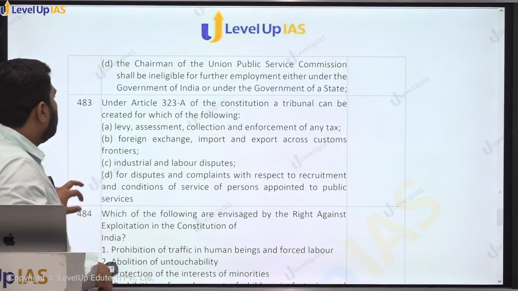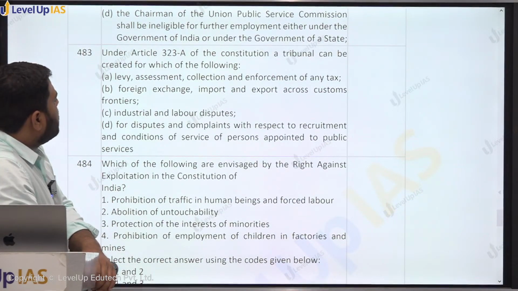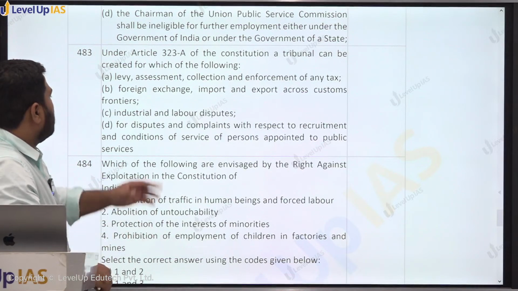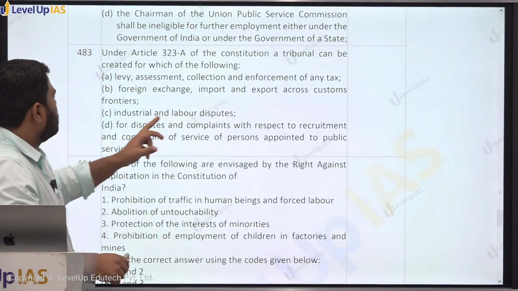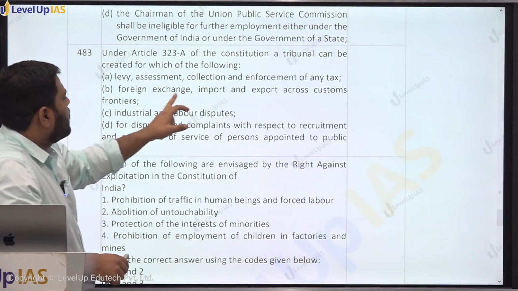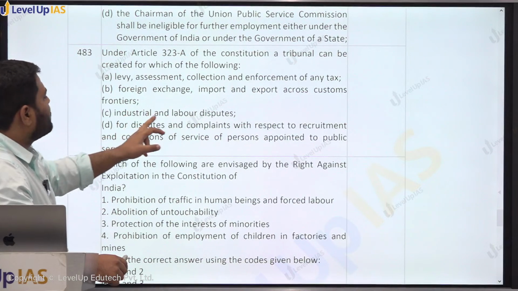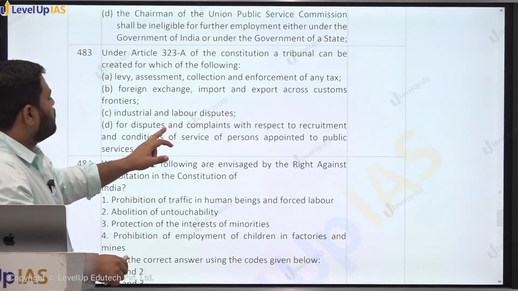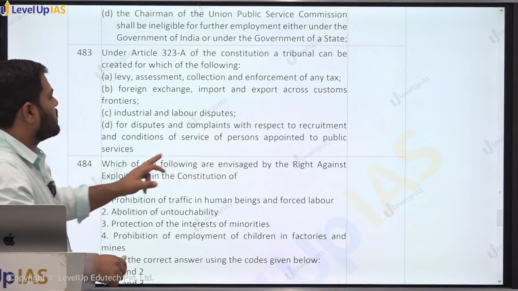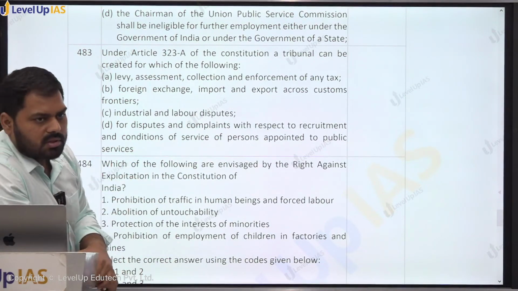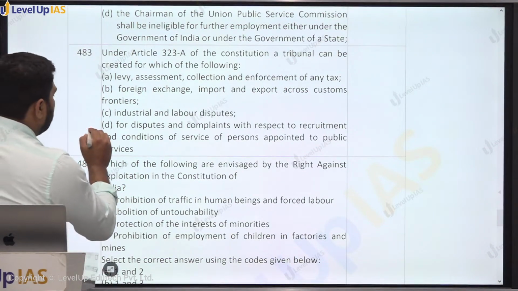Right. Under Article 323A of the Constitution, a tribunal can be created for the following: levy, assessment, collection and enforcement of any tax, foreign exchange, import and exports across the custom frontiers, industrial and labor dispute, for disputes and complaints with respect to recruitment and conditions of service of persons appointed to the public service. D, right? D, this one.